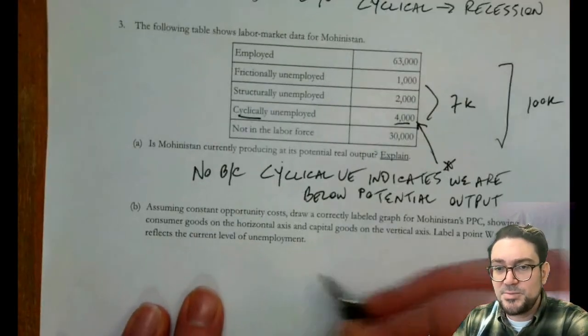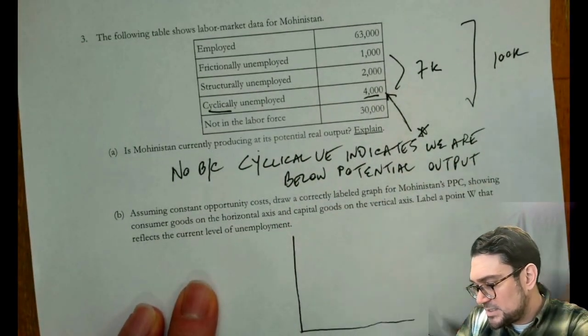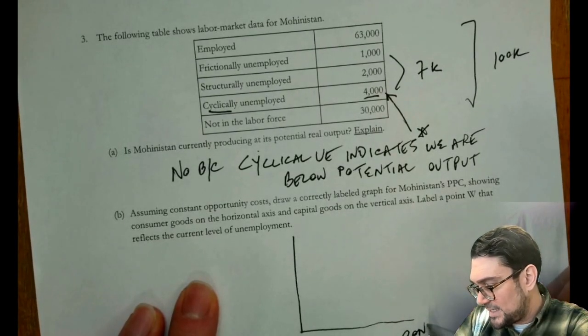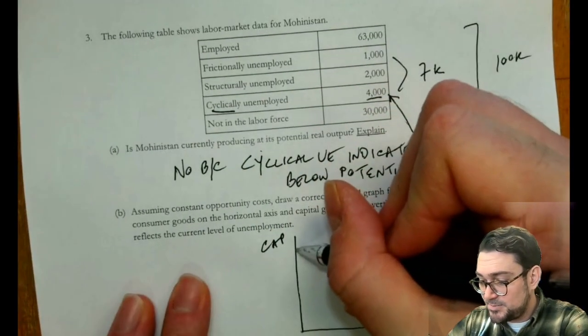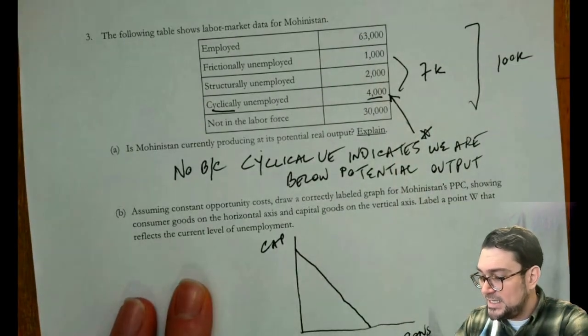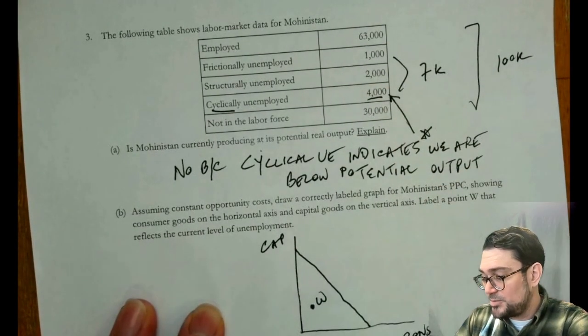Part B, assuming constant opportunity cost, draw a correctly labeled graph of Mohinistan's PPC. And it does say to put consumer goods on the horizontal axis and capital goods on the vertical axis. It's constant opportunity cost, so I know it's got to be a straight line. And it says point W reflecting the current level of employment. That's going to be here, W.